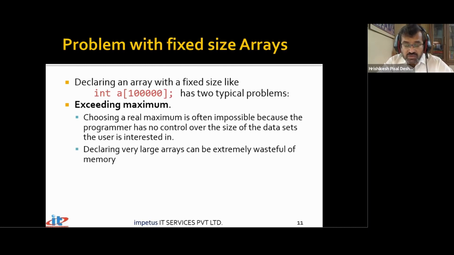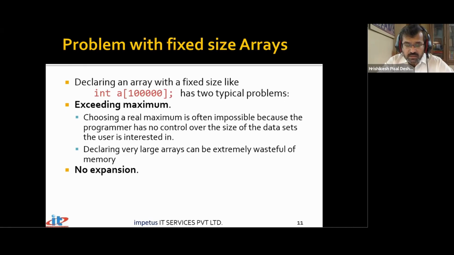You have created an array of size 1 lakh. 1 lakh means 1 lakh into 4 bytes, so 4 lakh bytes of memory has been allocated, and out of which you're utilizing only 4 variables, that is 16 bytes, or 20 bytes of memory. So there is so much wastage that can happen if I create a very large array and do not utilize that entire array. It will result in a lot of wastage of memory.